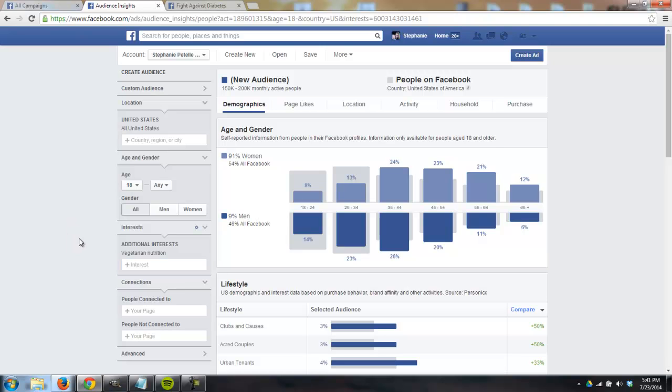But that's really not even where the gold is in the Audience Insights here. Of course, we have our demographics. So if we were doing an ad, it's 91% women. So we're going to be targeting females exclusively probably for our ad. Looks like the age group, the bulk here is 35 all the way up to about 64. We would probably do maybe even 65 plus. But really 35 to 64 would be kind of the majority of our crowd.